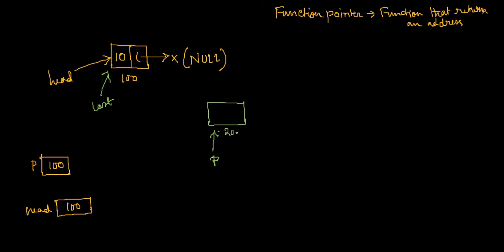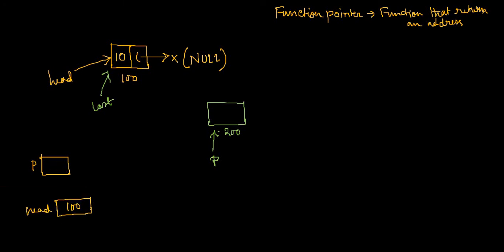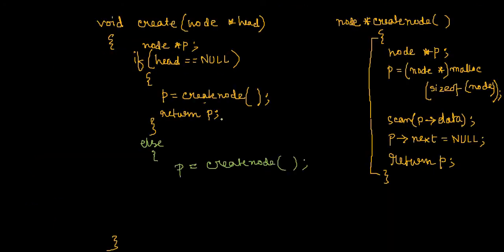Suppose the address of this one is 200. So now the content of p is 200. That's why p is pointing to this node. Now see, after doing this, when the create node function returns back to the create function again, then what is the job?